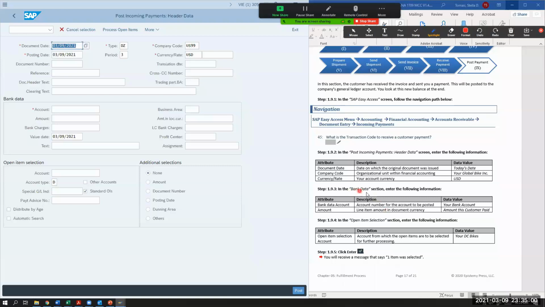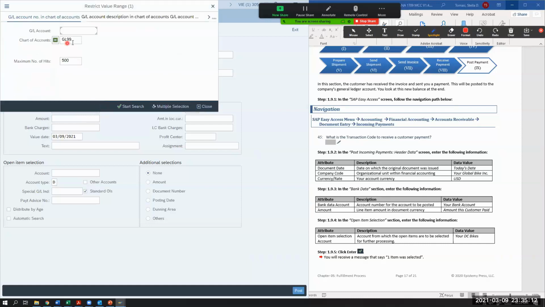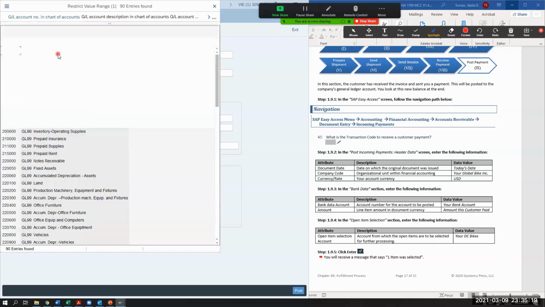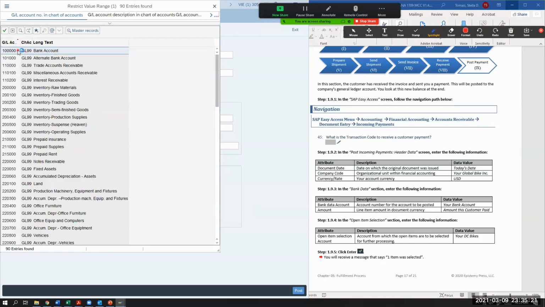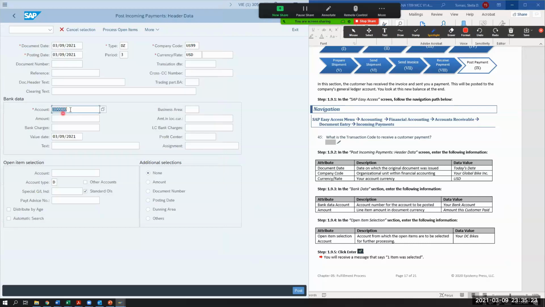So then it says in the bank data section, so here in the bank data section, your bank account. So here where it says account, we're going to go and find our account, bank account. So I'm going to look in my GL99 and I'm going to do start. And I think you guys all know your bank. It's 100,000, right? So we're going to put in 100,000. Everyone should be the same account number.